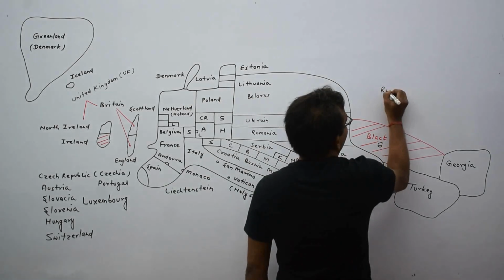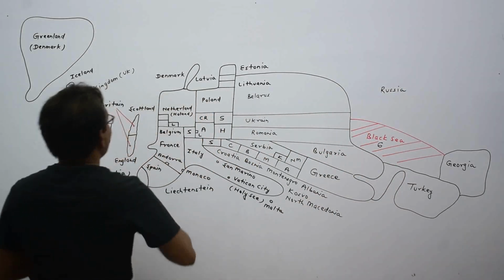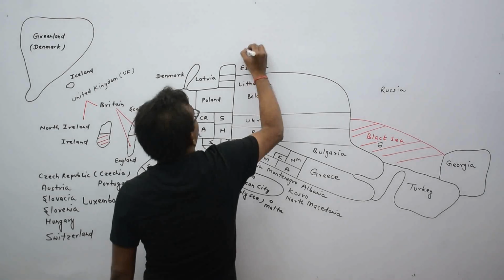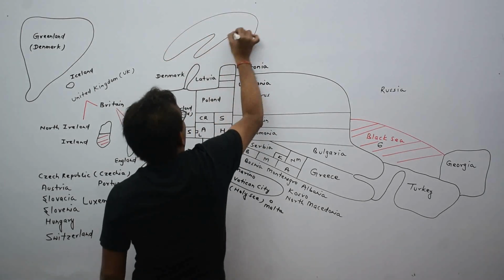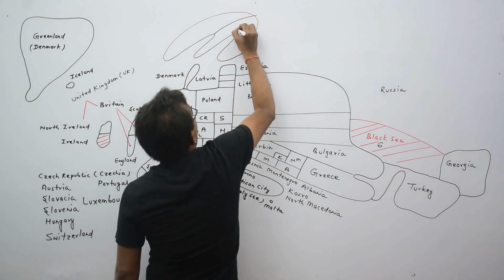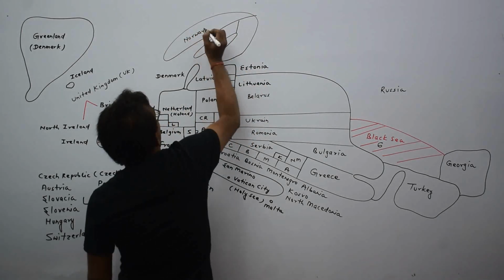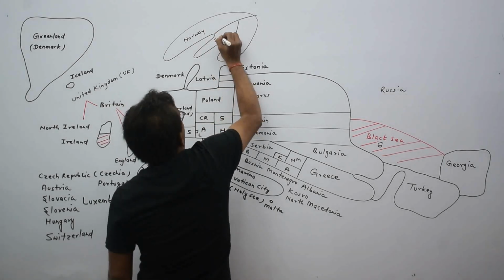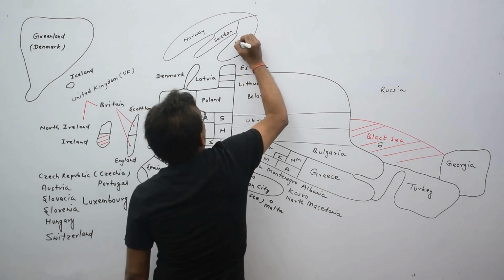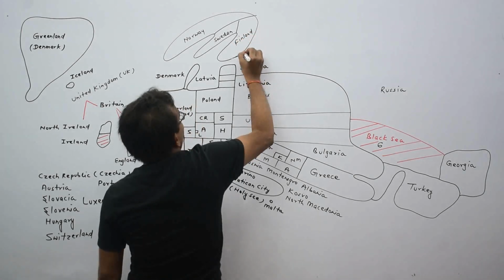This is a country of Europe, that is Russia. I am drawing here 3 continuous countries. This is Norway. This is Sweden. And this is Finland.